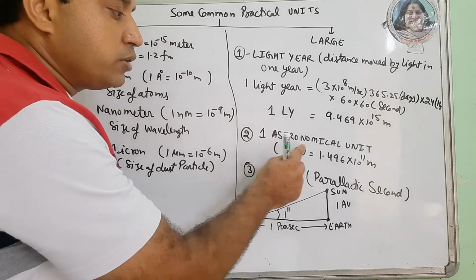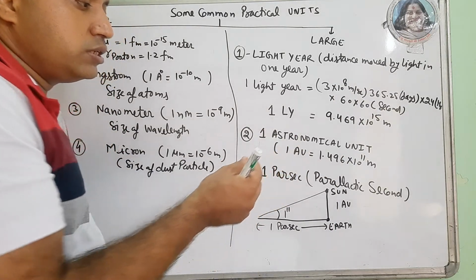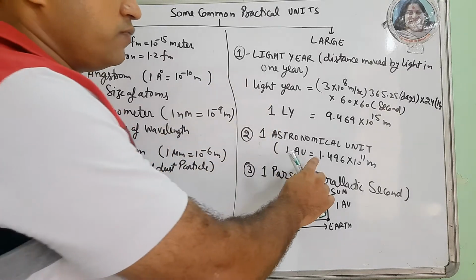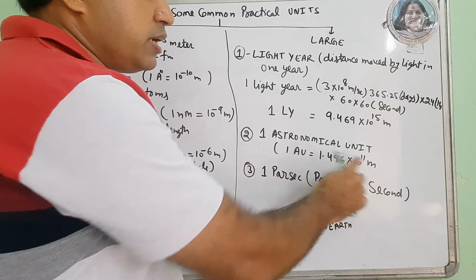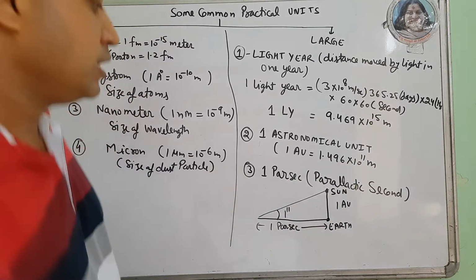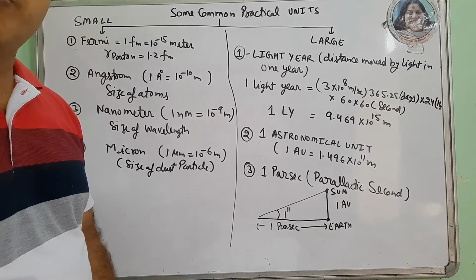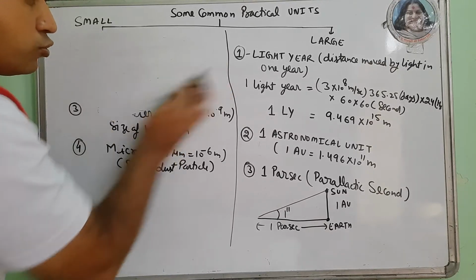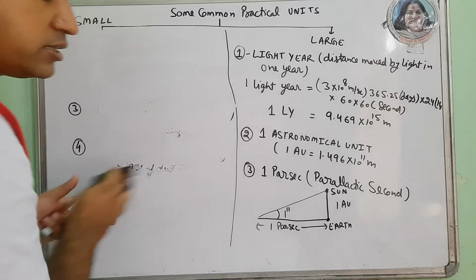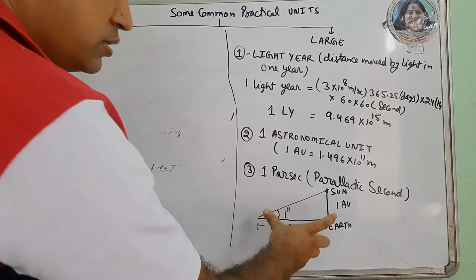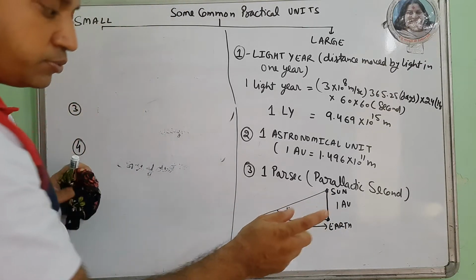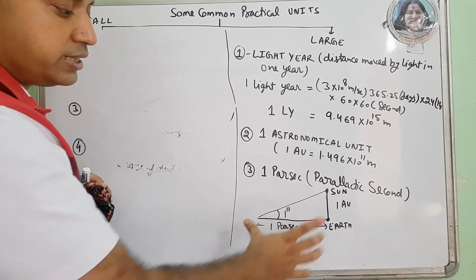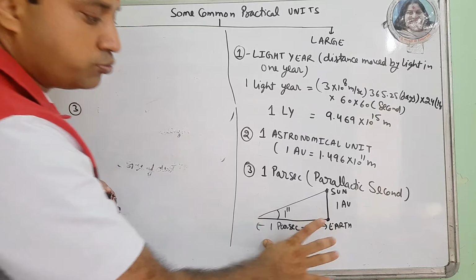Second is the astronomical unit. It is the assumed distance between the center of the earth and the center of the sun. That is fixed: 1.496 into 10 की power 11 meter. Next is parsec. Parsec is called parallactic second. Parallactic second means the arc of 1 astronomical unit, that is, the distance between sun and earth, subtends an angle of 1 second at a point, then this arc length is assumed to be 1 parsec.